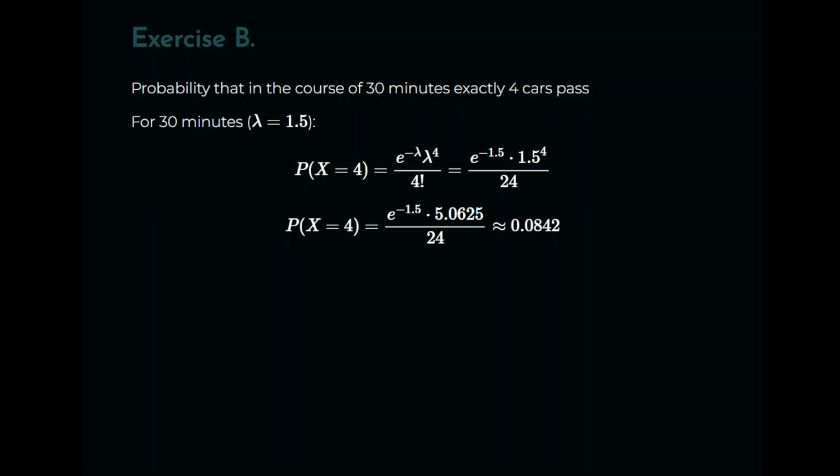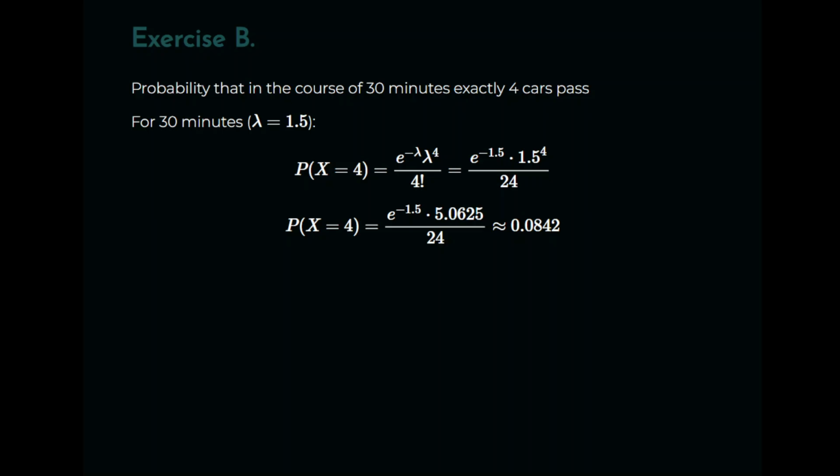Okay, so we have e to the minus lambda times lambda to the power of 4 divided by 4 factorial. So this is a little bit more computationally complex. Lambda here is 1.5, so the first term on the numerator is the exponential of minus 1.5. The other term is lambda to the power of 4, which is 1.5 to the power of 4. A little bit of calculator work, you should find that to be 5.0625. And k factorial is 4 factorial, 4 times 3 times 2 times 1, which is 24. So on the denominator there we have 24.